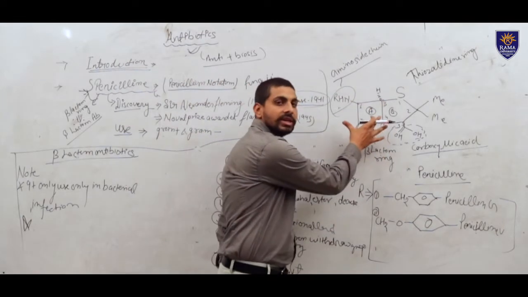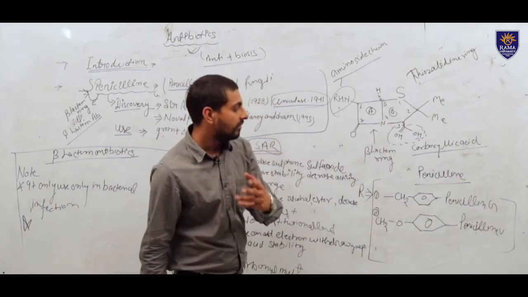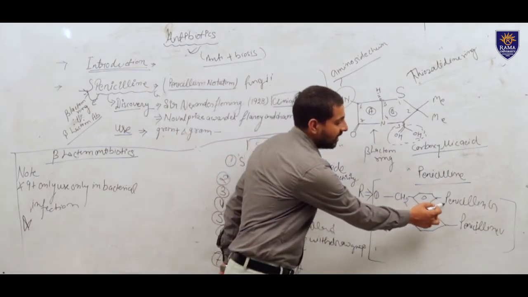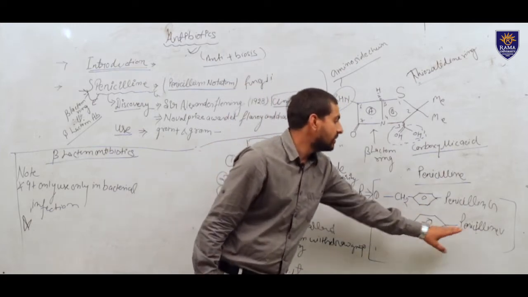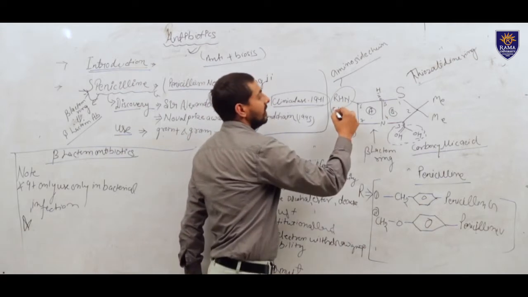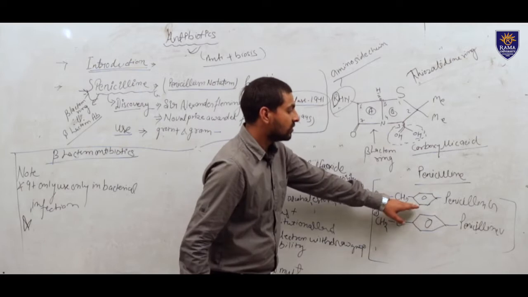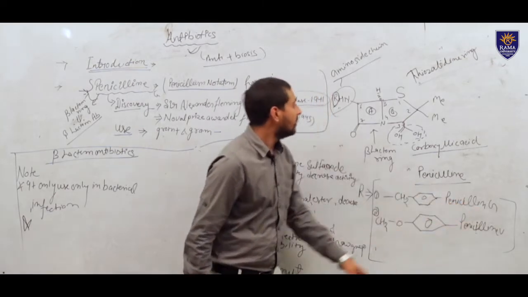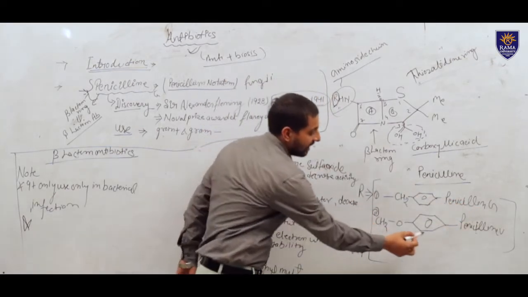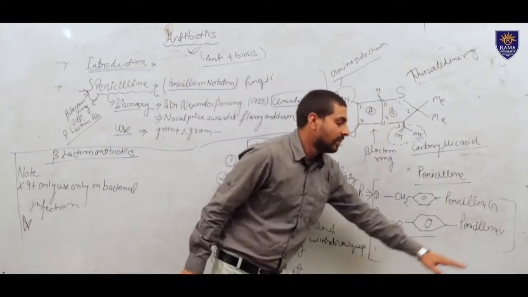Now we can make small changes in this penicillin. This is the pure structure of penicillin, but penicillin is mostly of two types in the natural way. The first one is penicillin G, and the second one is penicillin V. The structure is the same, so what is the difference? At this point, the amino side chain can be replaced, and we call it penicillin G. If it is replaced in this way, that structure is called penicillin V.